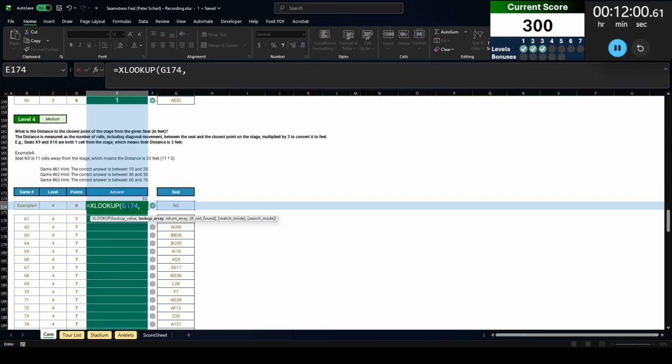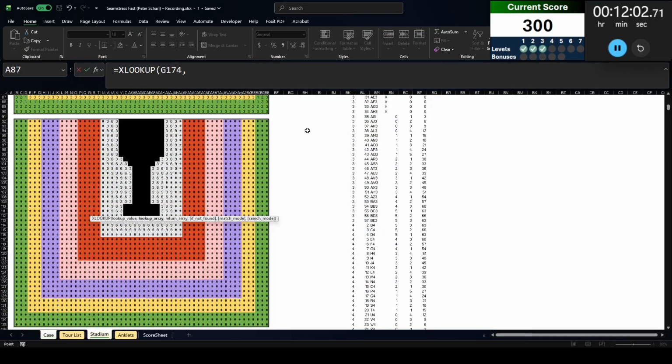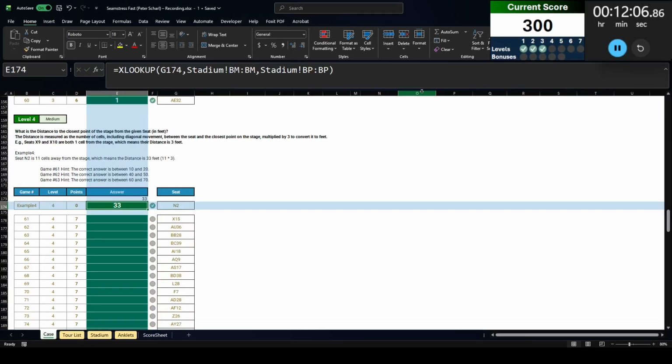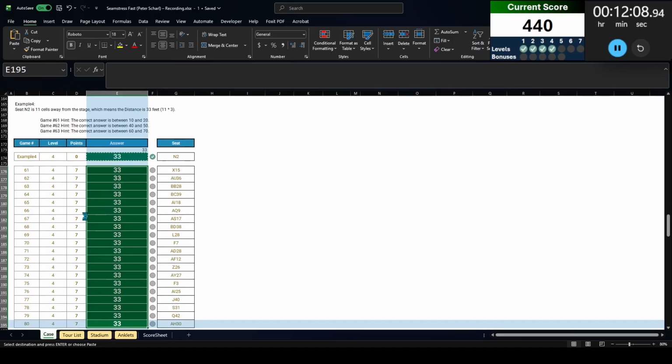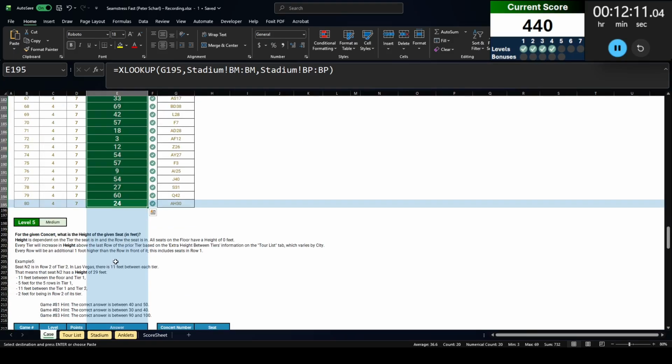XLOOKUP the seat number from the address column here, and the distance is the last column I worked at, so let's do the last column. That lines up. Do the rest of these line up? Yes, they do. All right.